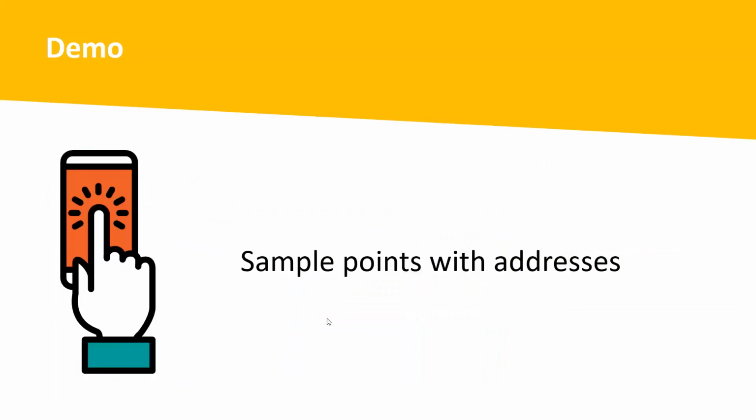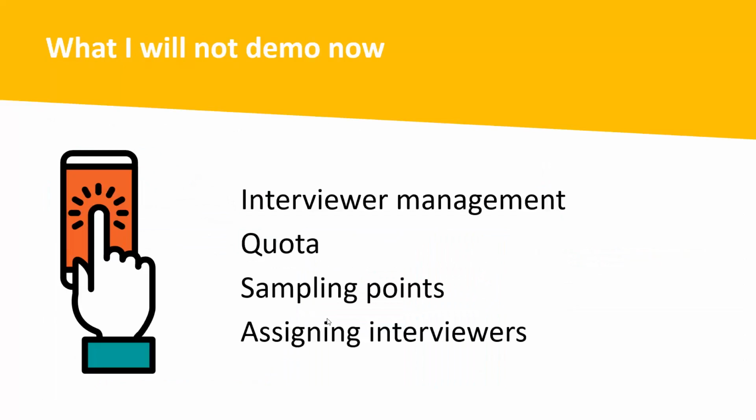Demo sample points with addresses. What I will not demo is interview management, survey management, quota, sampling points, or assigning interviewers, because all of these have been demoed in a previous Academy about the Merge Manager. So if you are curious how that works, please watch one of the previous Academies.